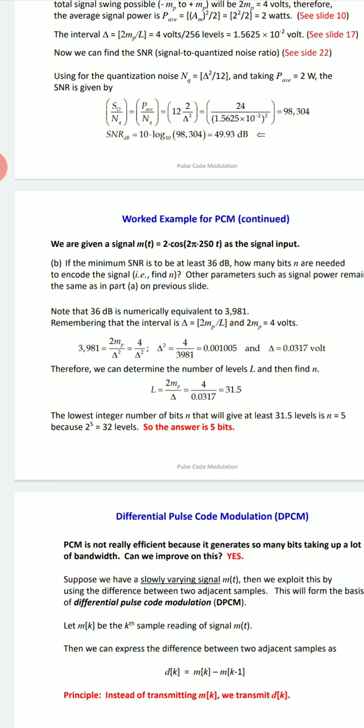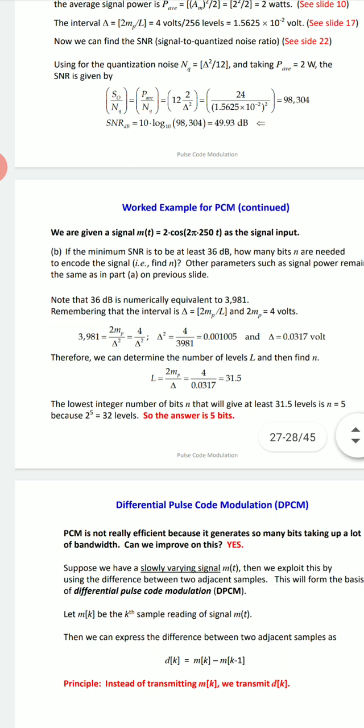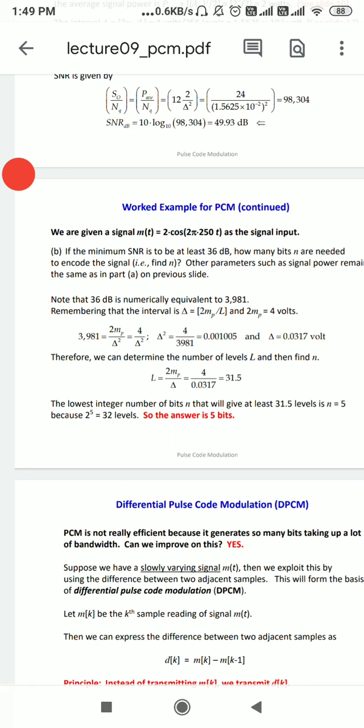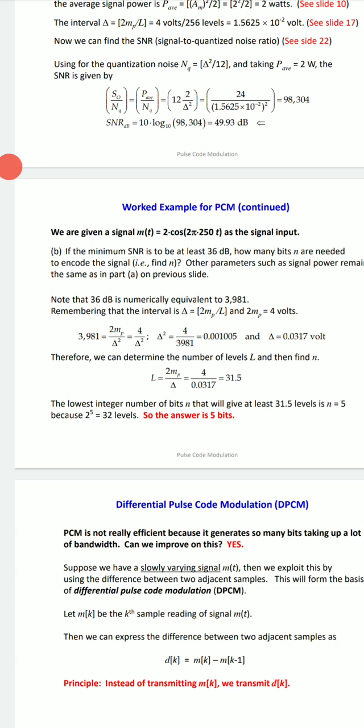Now we have the SNR, so you can write SNR 3981 equal to 2 MP upon delta square, that is 4 upon delta square. So you will get delta square equal to 4 upon 3981. If you solve, you will get delta value 0.0317 volt. Or if you take delta square, you will get 0.001005.